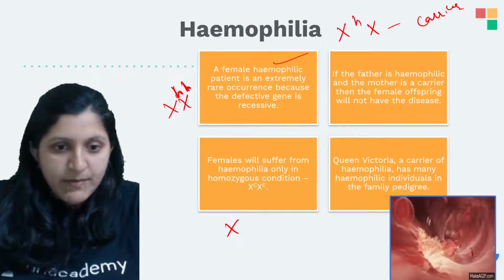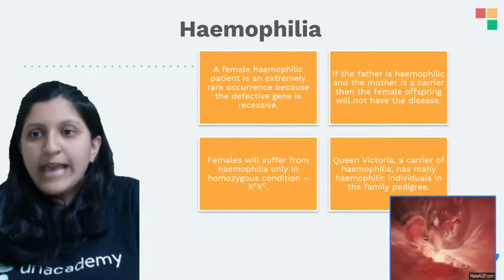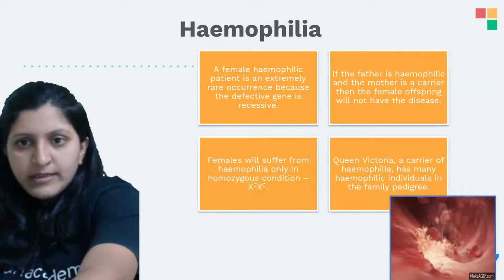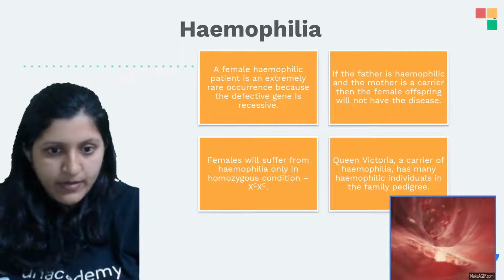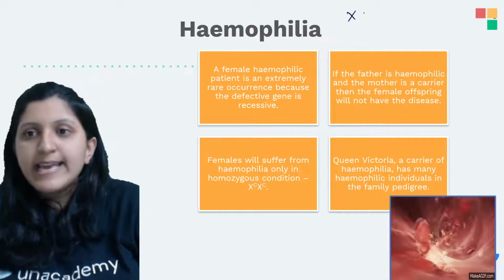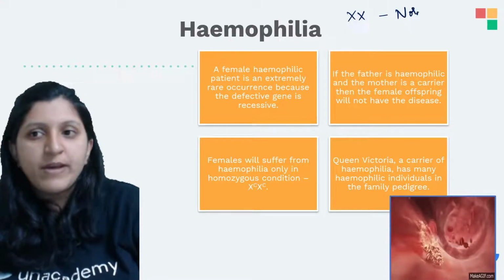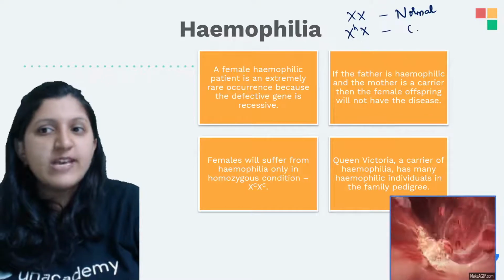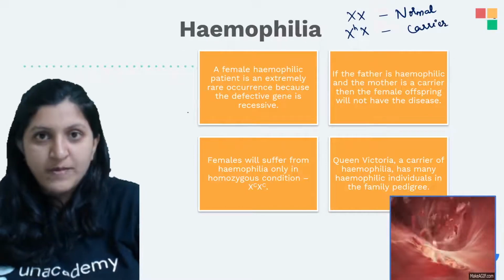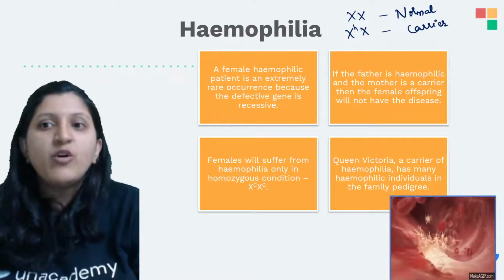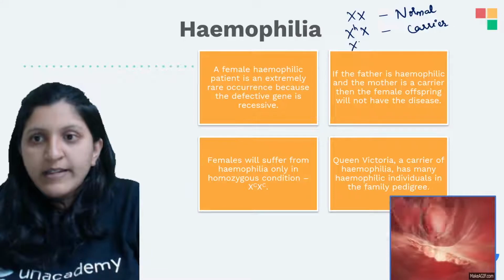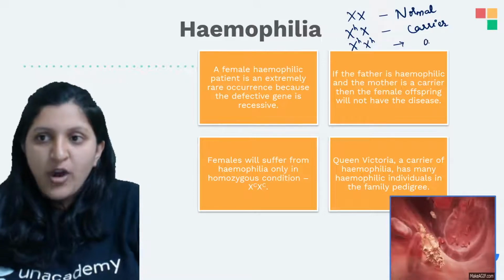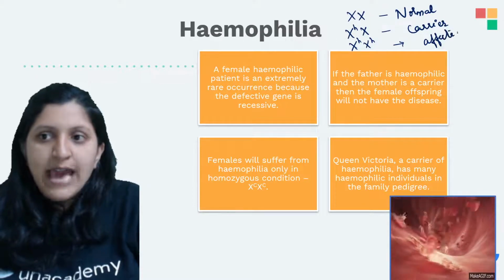XX here, I'll just mention this. Okay, so I'll just write. So XX means what? She is a normal female. Okay, and XHX is there, so that means she is a carrier. So only one of her chromosomes is affected, she is carrying one faulty chromosome. The other case is XHXH, so that means she has the disease, an affected individual.